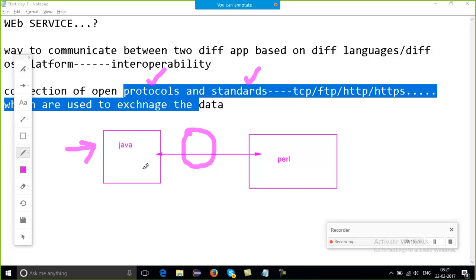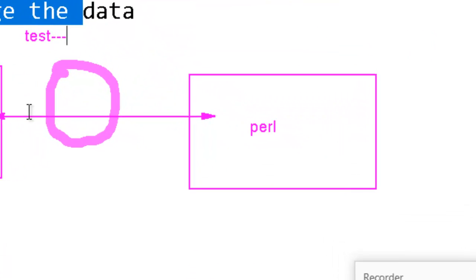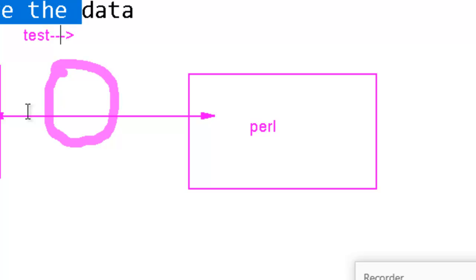And if I just want to test it, that means I want to check. Testing is a complete topic which I'll cover in very much detail. The last topic for today is about testing only. If I want to check how they are communicating, whether they are working fine or not, this is our work for which we are here today.